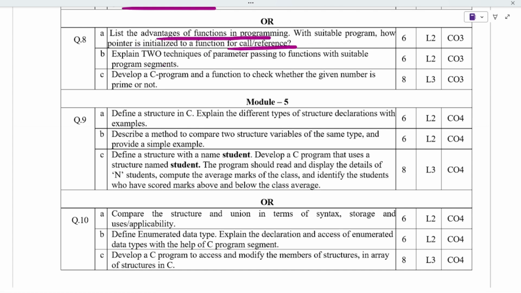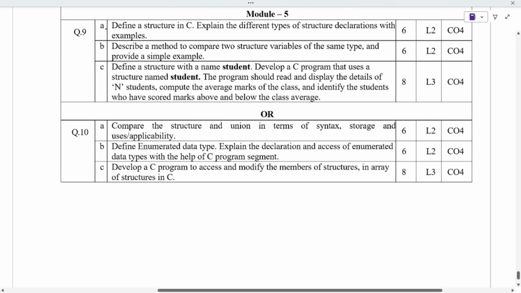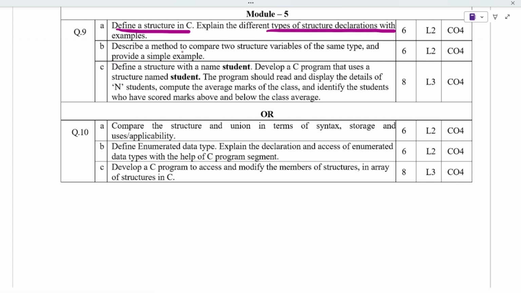Next is two techniques, that is parameter passing. We have to define both and explain them. To check whether the given number is prime or not, we have to develop a C program and a function. You have to write the whole program. And next is define a structure in C, and what methods, that is types, come under it. And next is compare two structure variables of the same type, providing an example.